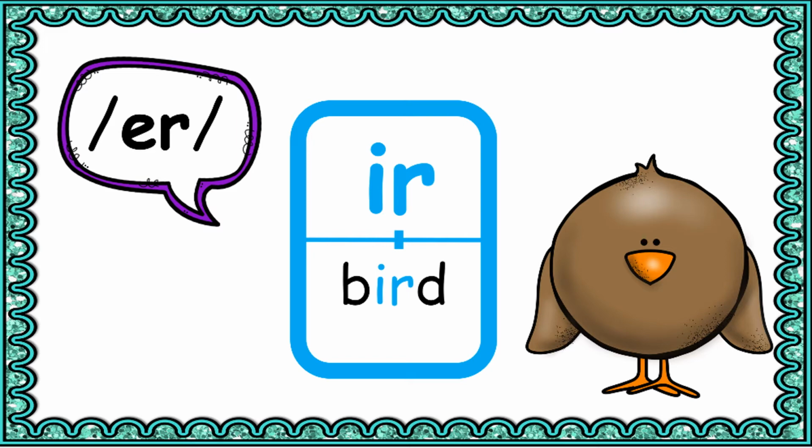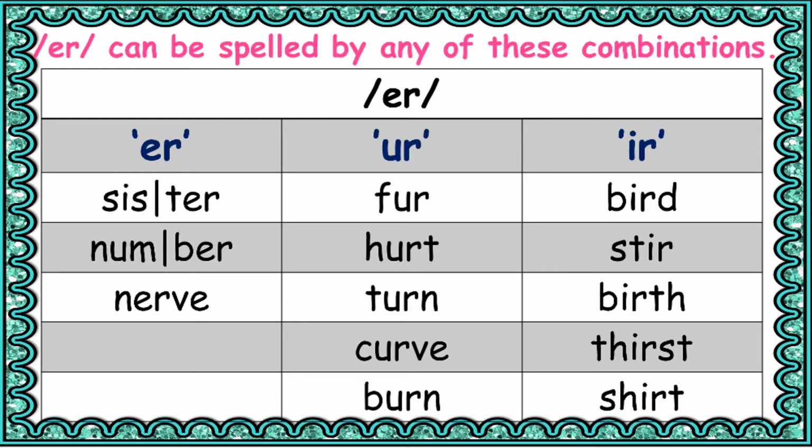Bird. Bird. So you can't really differentiate between the vowel sounds, but that vowel controlled R, you're hearing that sound. But you know, bird has to have a vowel. So you know that there's a missing vowel in that sound. Now let's read these words that we have added into these columns.